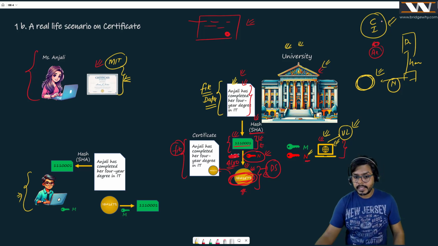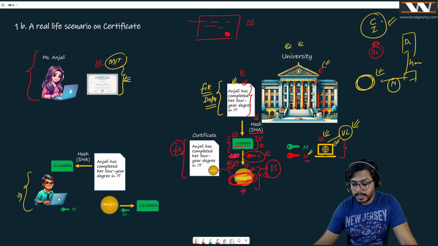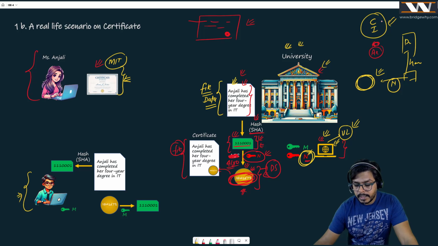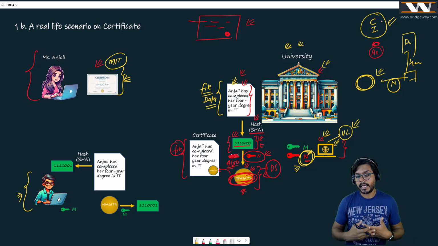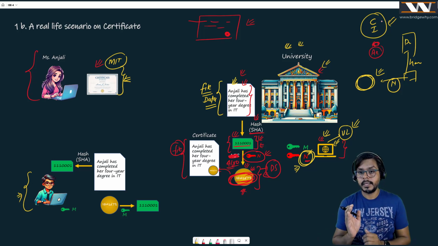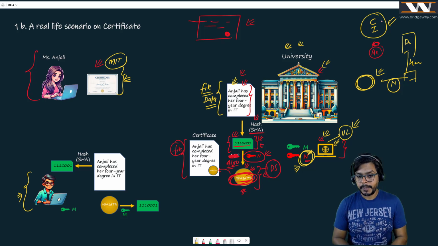Who can create this signature? Only this university. Why? Because the signature is created by the private key of the university. I am pretty sure that this private key cannot go anywhere. It means that this is signed by this university, right? Because nobody else in this world will be having this N number apart from this university, right?